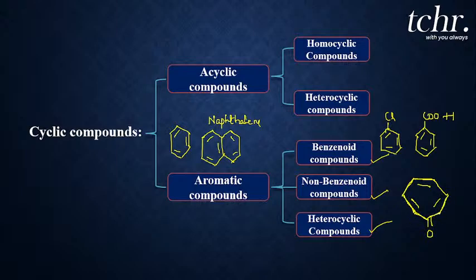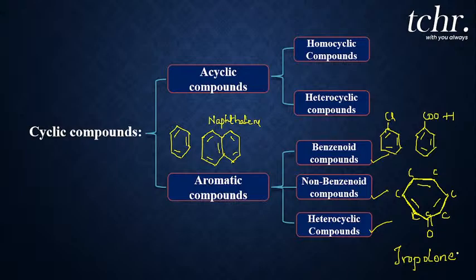Let's count the number of carbon atoms: 1, 2, 3, 4, 5, 6, 7. It has 7 carbon atoms, a seven-membered ring. It has alternate double bonds, but this is not a benzene ring kind of structure because it has a seven-membered structure. This is specially known as tropolone. This compound tropolone is an example of a non-benzenoid compound.